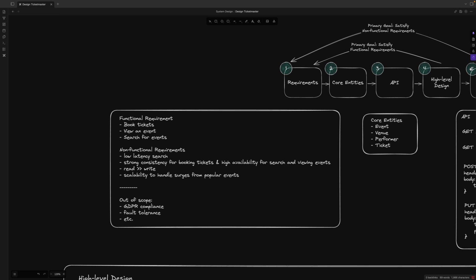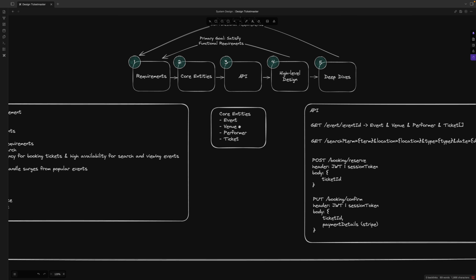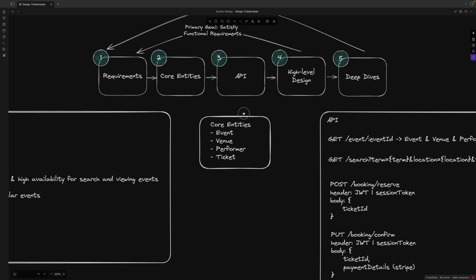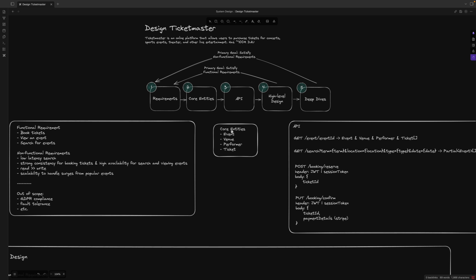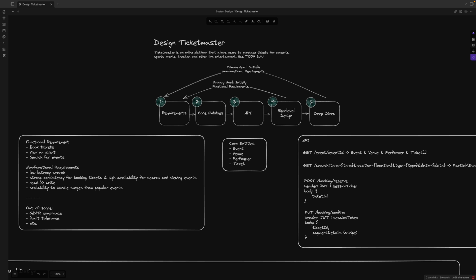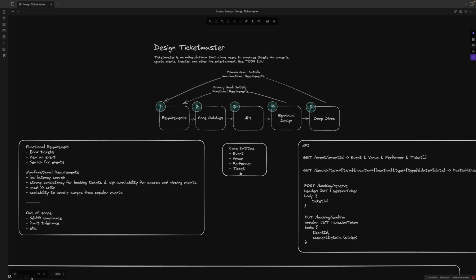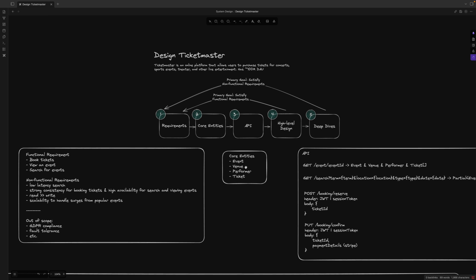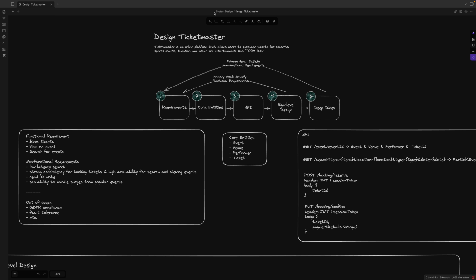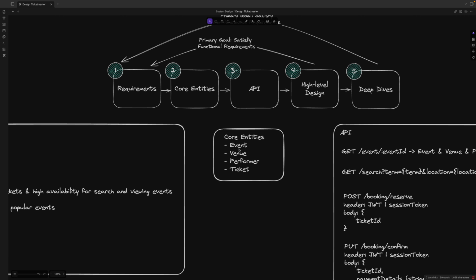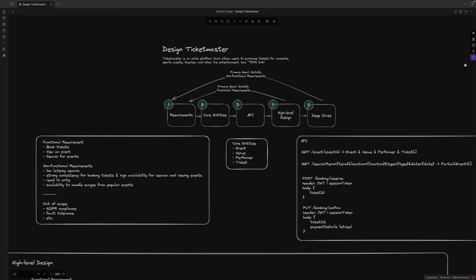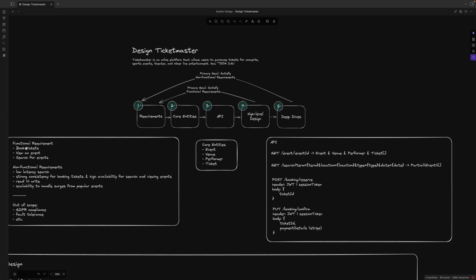Okay, let's come to the entities. In the database, we need event, performer, and ticket. Who is the singer, plus some information about the ticket. And the second one is the location, the venue. Then there are APIs matching the functional requirements.